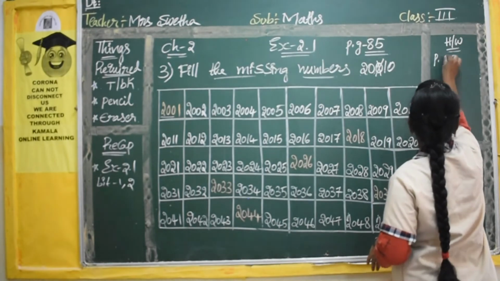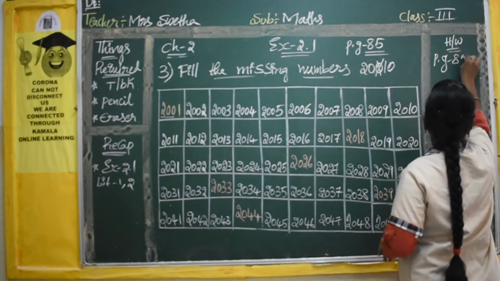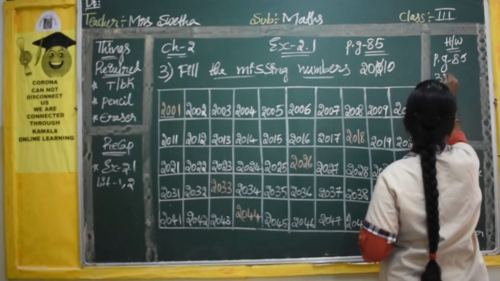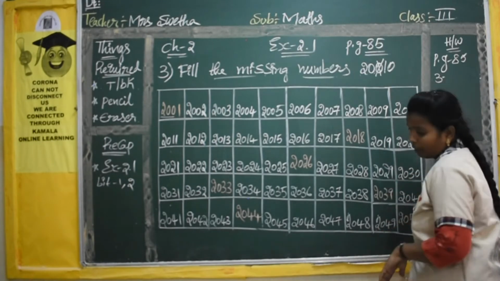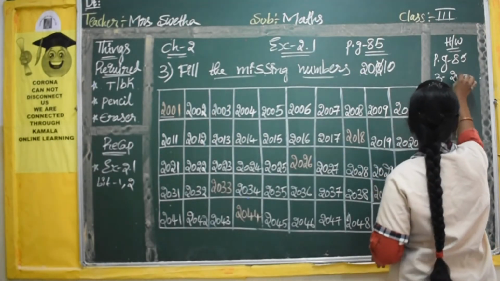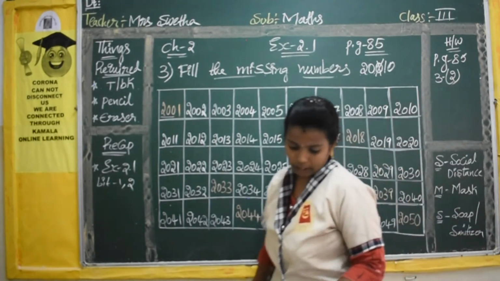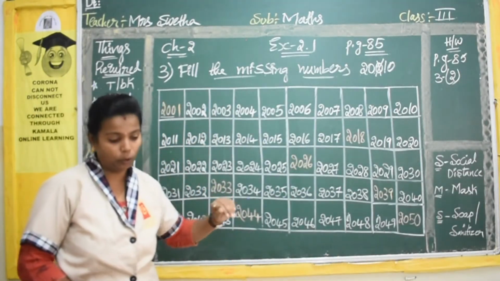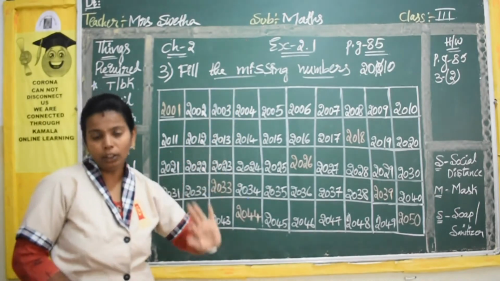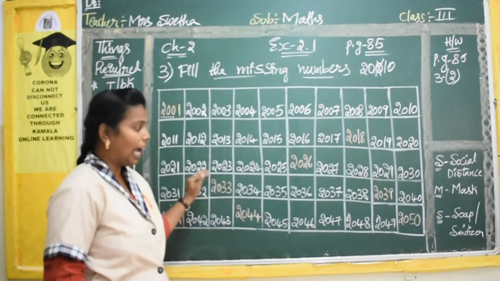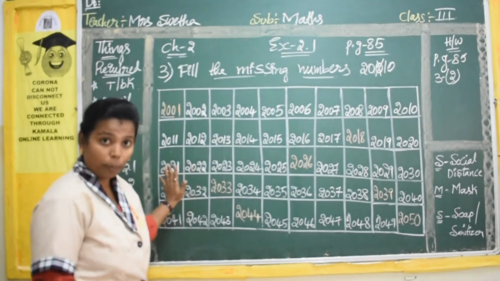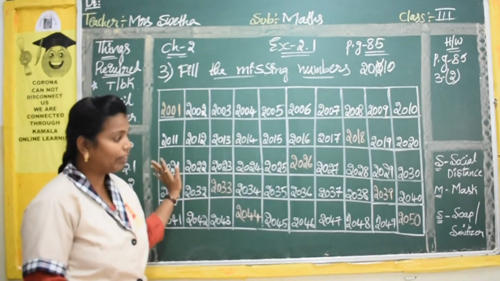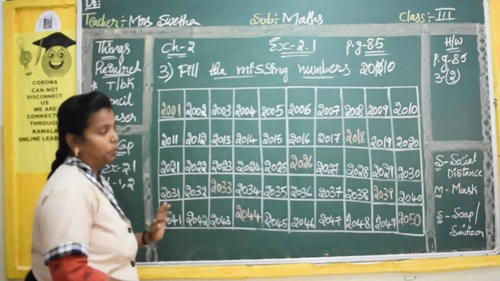So in page number 85 you have the third bit as your homework. Okay. Third bit, second bit. There the number is not mentioned but I have given the number as second. First I have done, second you have to do as homework. Yes, I hope everybody is clear. You will copy down this, no children? Yes, now I will rub the board. Now we will move on to the next bit.